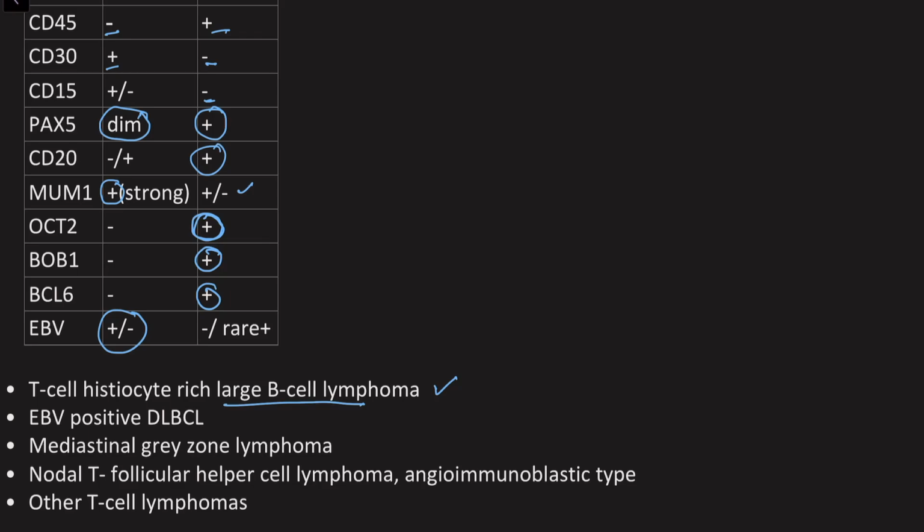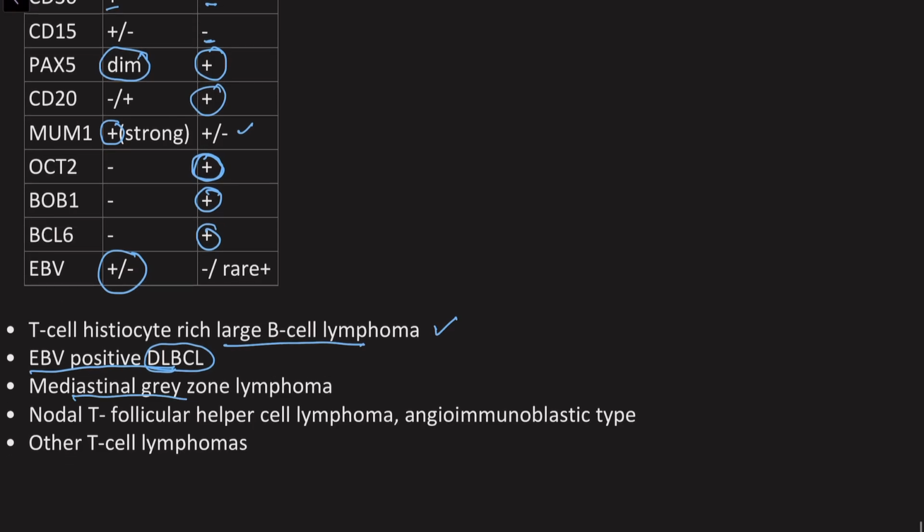Again, CD21 will also help if we are kind of caught between the lymphocyte rich variant of classic Hodgkin lymphoma and T cell histiocyte rich large B cell lymphoma, because the lymphocyte rich variant would have CD21 positive FDC meshworks, whereas the T cell histiocyte rich large B cell lymphoma won't have that. Then again, EBV positive diffuse large B cell lymphoma, again it is a large B cell lymphoma, so it will express all the B cell markers, which the classic Hodgkin lymphoma won't.